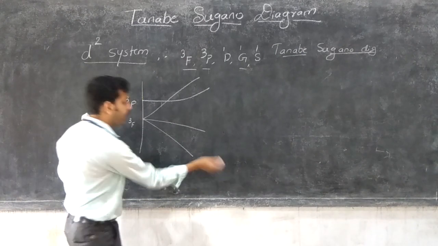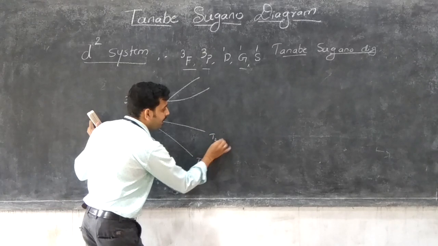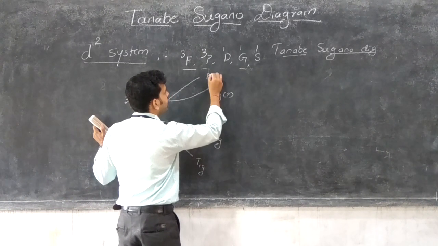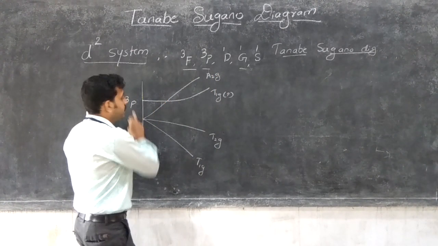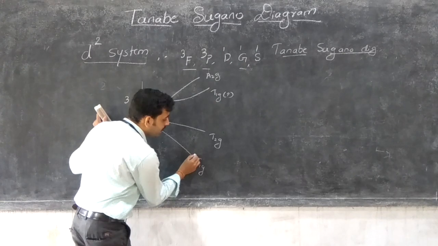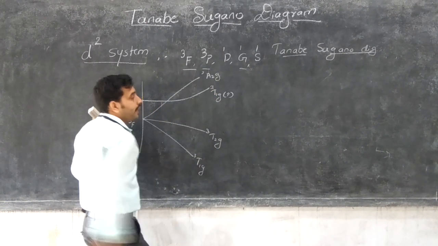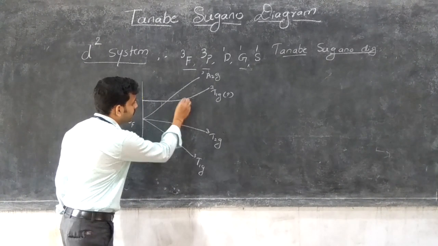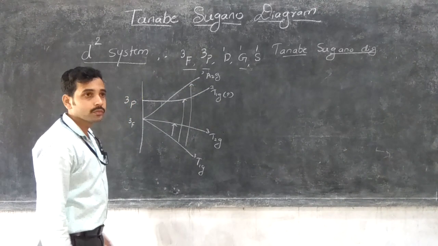The symmetries are T1G, T2G, T1G of P and A2G. Clear? Here the spin multiplicity is 3. Therefore 3T2, 3T1, 3A2G: the three transition lines, first, second and third. That is the simple Orgel diagram.